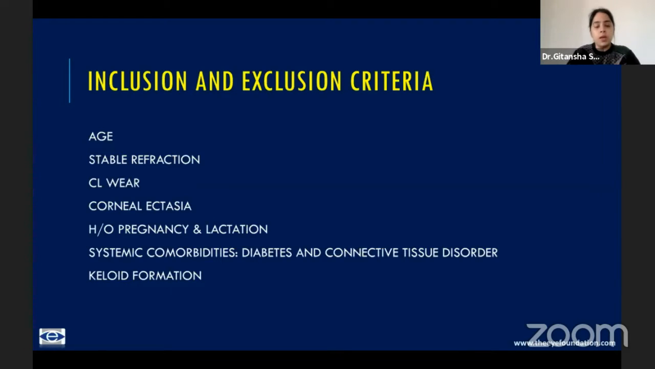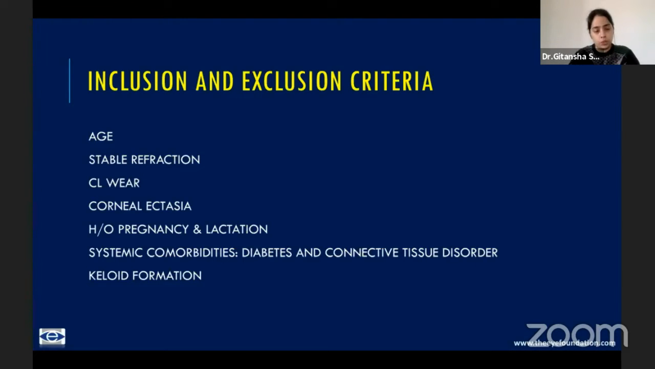ablation procedures. Connective tissue disorders were initially considered as an absolute contraindication for refractive surgery. However, if it's a well-controlled disease on immunosuppression, there's a healthy ocular surface, one can go ahead and perform a laser vision correction. Keloid formation is an important history that one must take. And if there's any history of keloid formation, surface ablation should not be done because it has an increased propensity